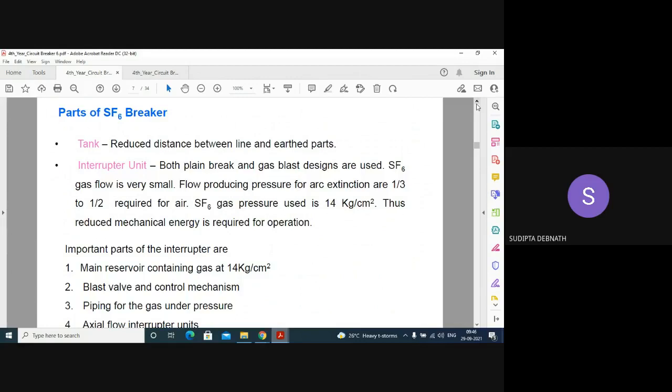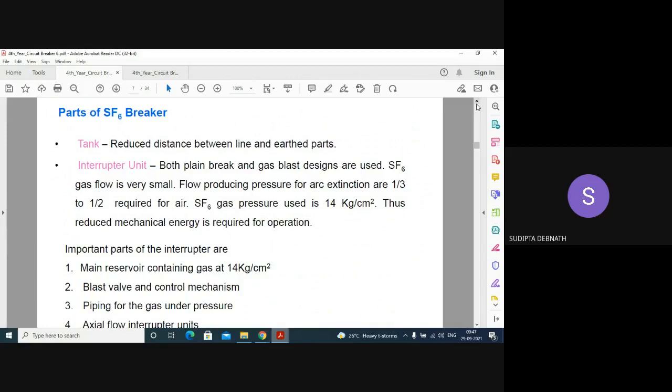SF6 gas flow is very small for producing pressure for arc extension. The pressure required is one third to half that required for other gases, because SF6 is introduced for arc interruption from the compressor at high pressure. The pressure required for SF6 is 14 kg per centimeter square. Thus, reduced mechanical energy is required for operation.